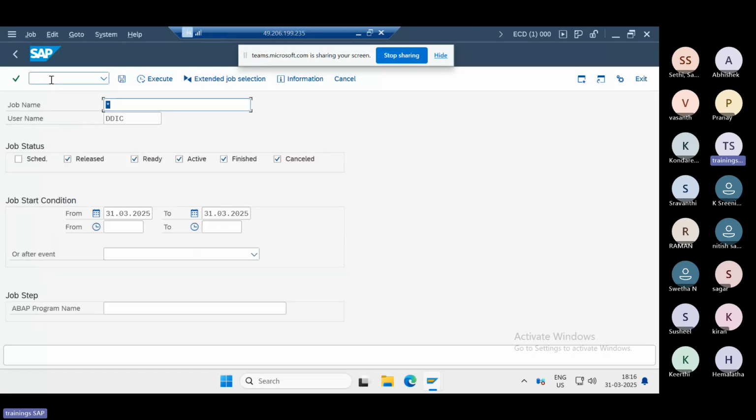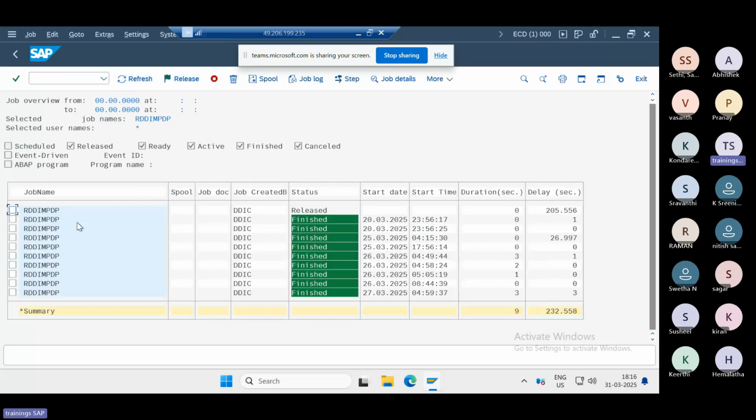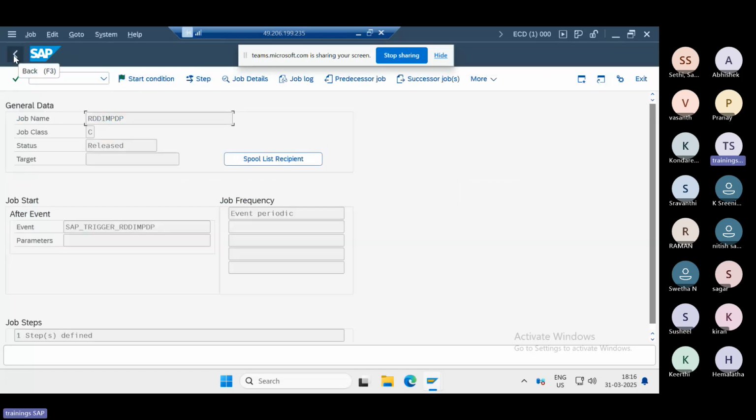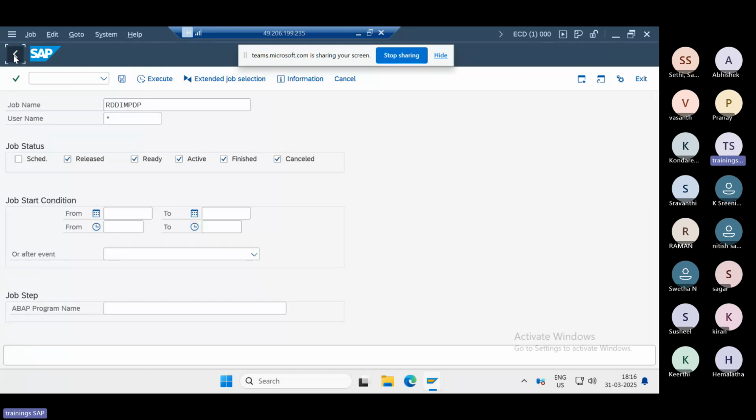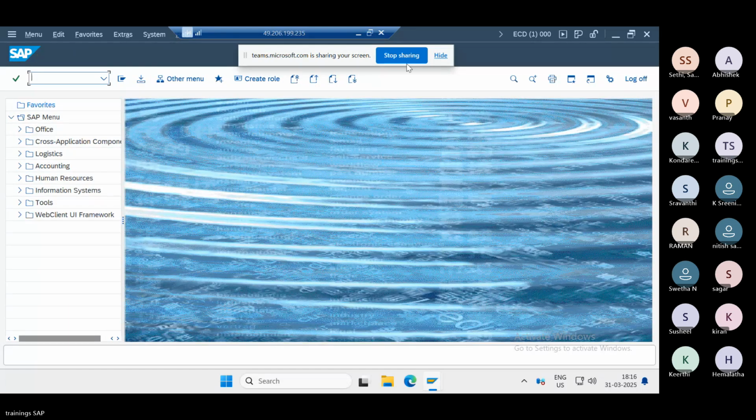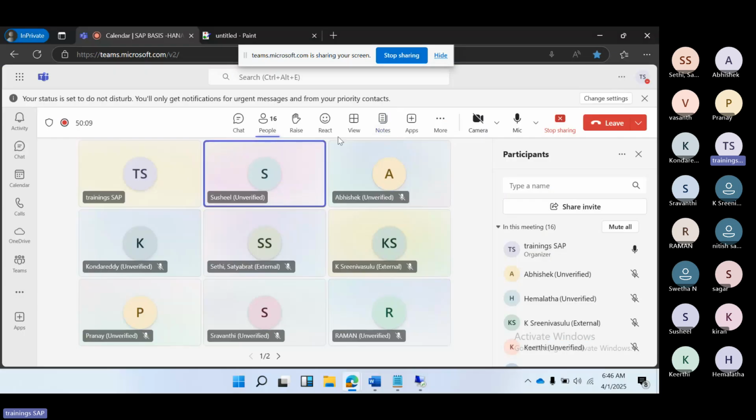If you go to SM37, just type RDT and MPTP. Then you will see the systems here, and you will see one job in released status. That is the main thing. So just practice it, and we'll see tomorrow in the next one.